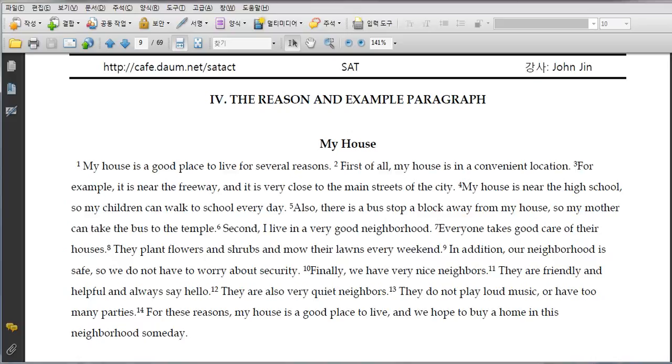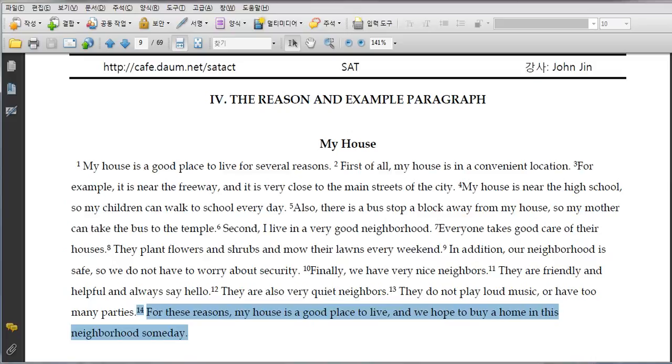Three, right? Sentence 2 says "first of all," so that's the first reason. The second reason is sentence 6, "second," and the third reason is sentence 10, "finally." And then do you see the conclusion here? Like, for these reasons, I want to buy them, something like that. So this is what I call the final comment. He likes it so much, he tells you why, and then he wraps up the paragraph by saying, oh, I want to buy this house someday.